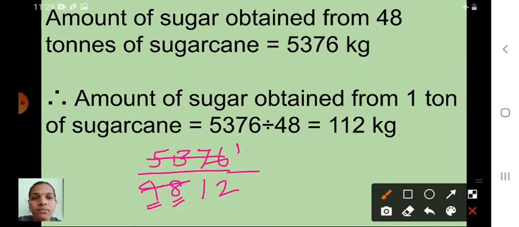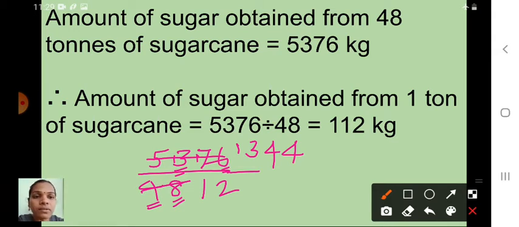So this 1 will go here, so it will become 13. In 13 how many 4s are there, children? Yes, 3 4s are there. 3 4s are 12. The remainder is 1, so 17. Can anyone say how many 4s are in 17? Very good, 4 4s. Remainder 1, that 1 will go here, so it becomes 16. In 16 how many 4s are there? Very good, 4 4s. Okay children, understood now? Shall we go to the next one now?